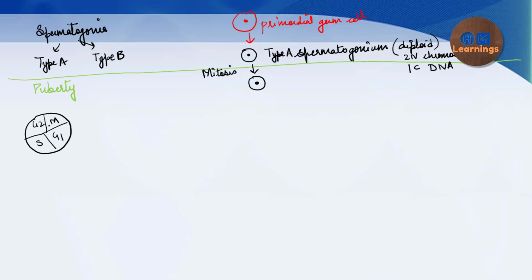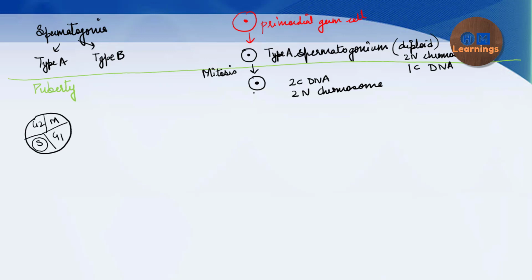This M phase could be meiotic or mitotic. During the S phase the DNA content doubles, so here type A has entered the S phase, and the DNA content is doubled to 2C, but the number of chromosomes is still the same.